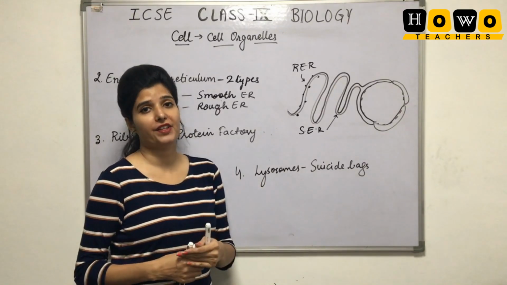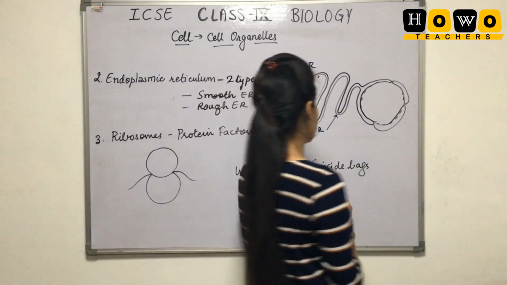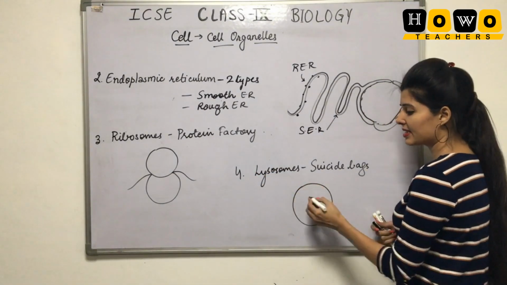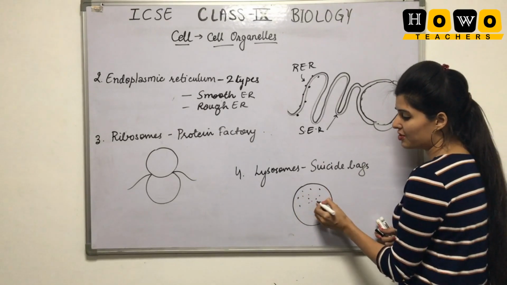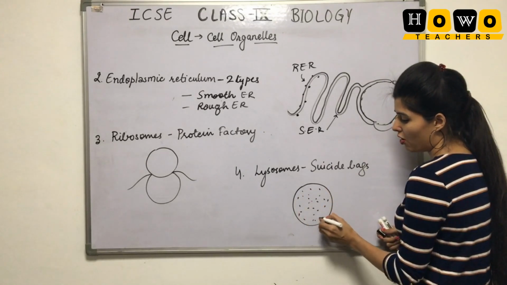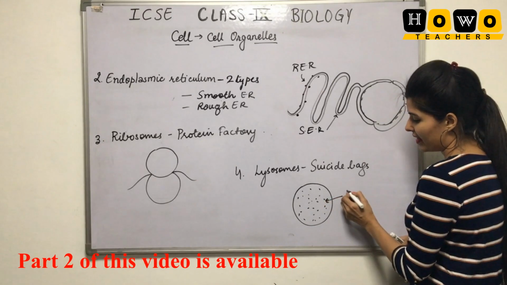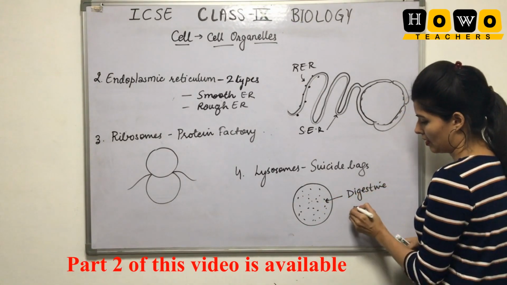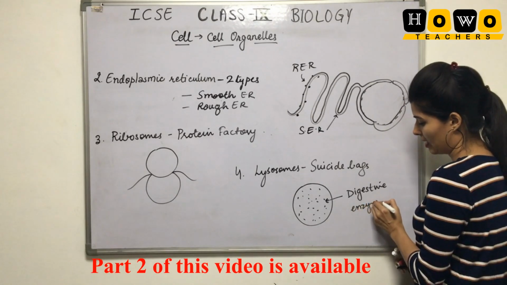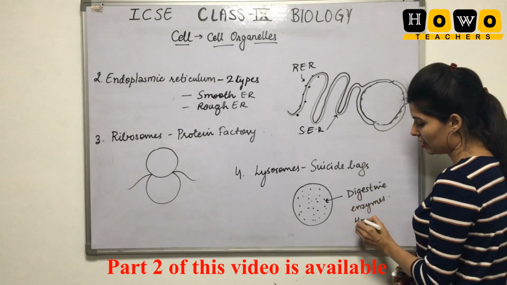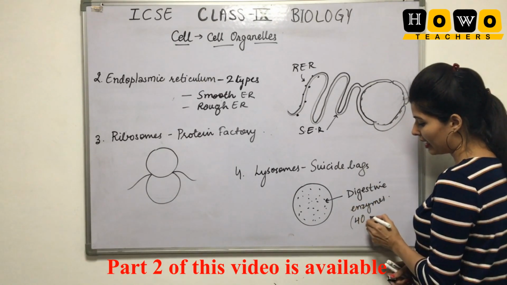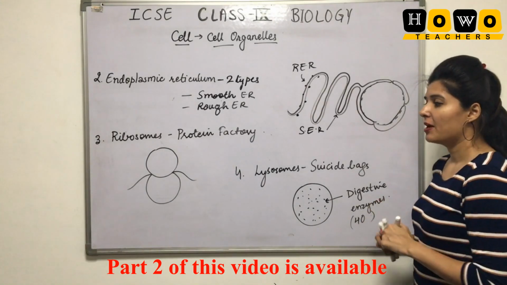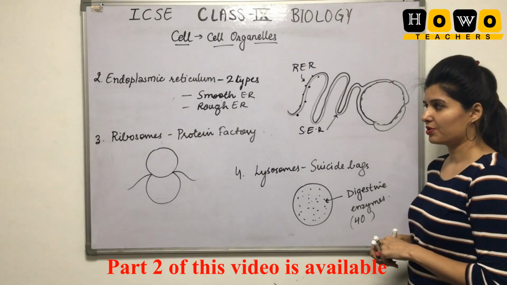They help in the defense of the cell. For the simple structure of lysosomes, just draw this kind of structure, but you have to mention the presence of digestive enzymes, and you must remember there are around 40 different kinds of digestive enzymes present inside the lysosomes.